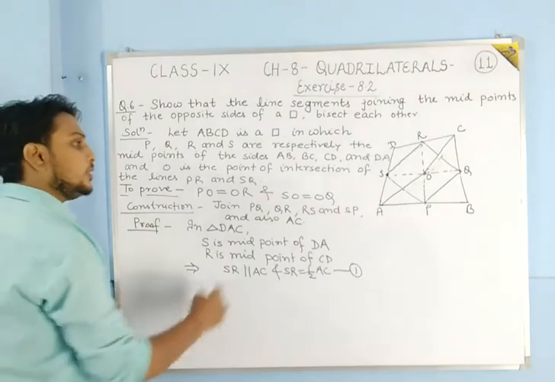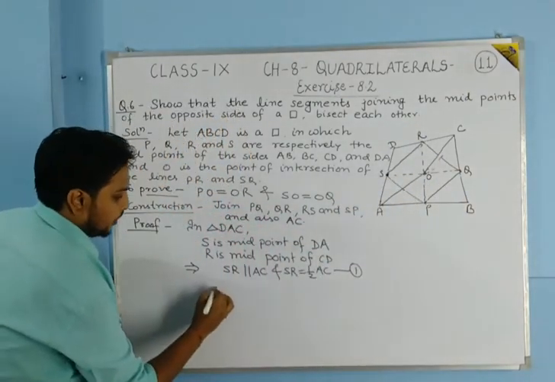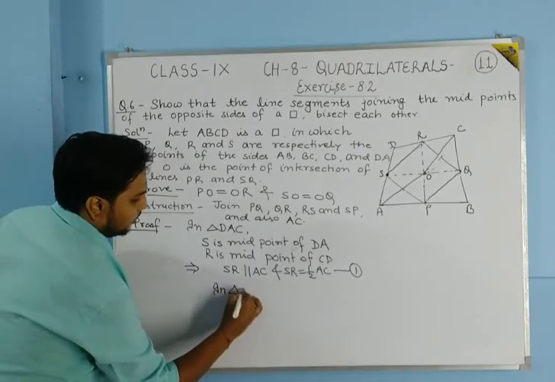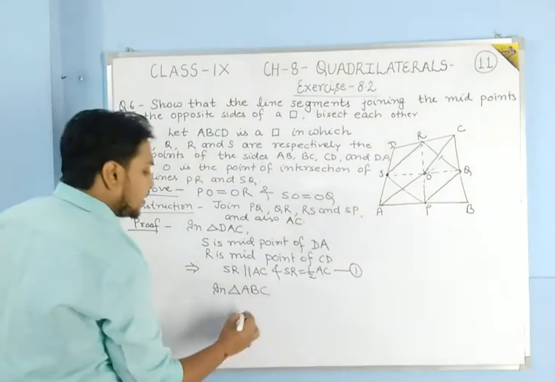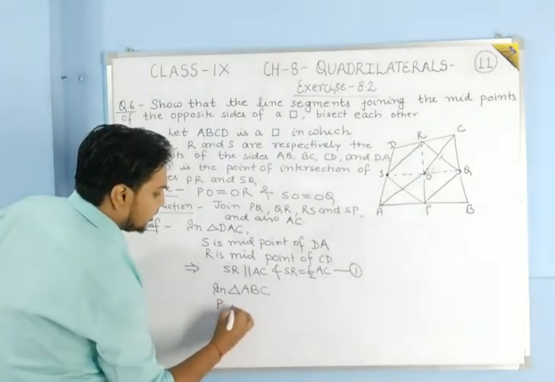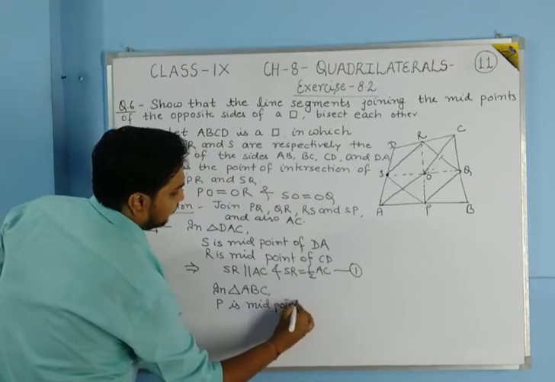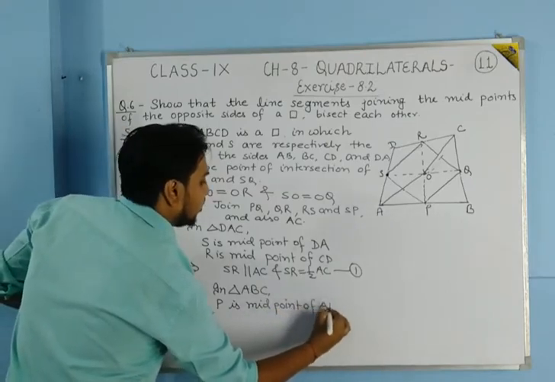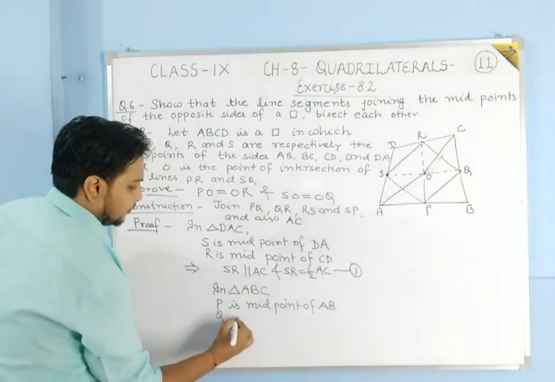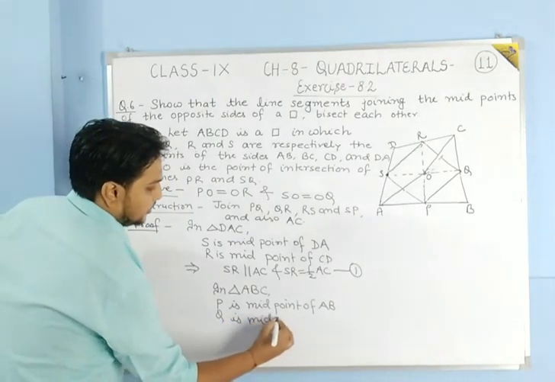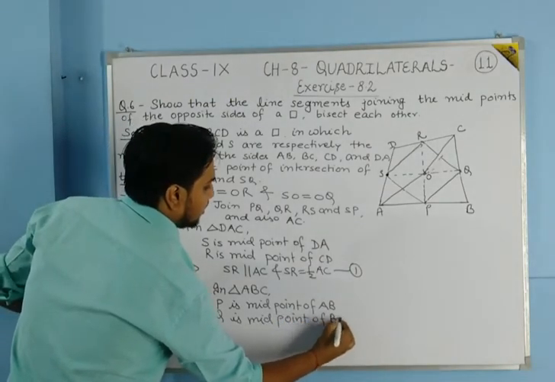Now students, we will see in triangle ABC. In triangle ABC we can say that P is midpoint of AB, Q is midpoint of BC.